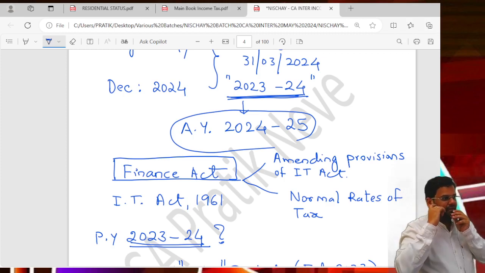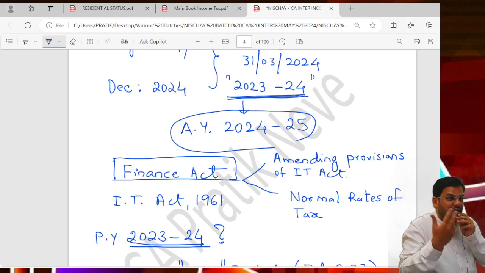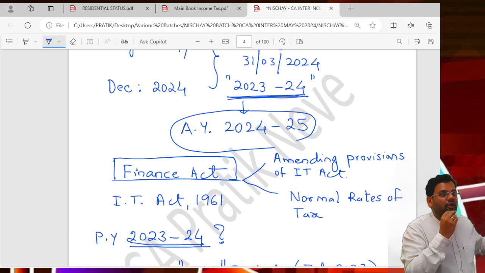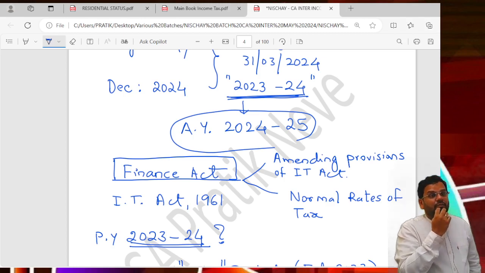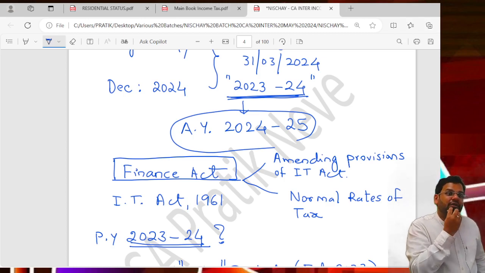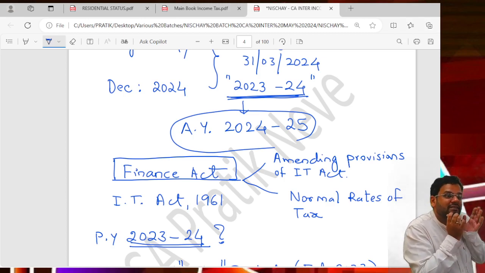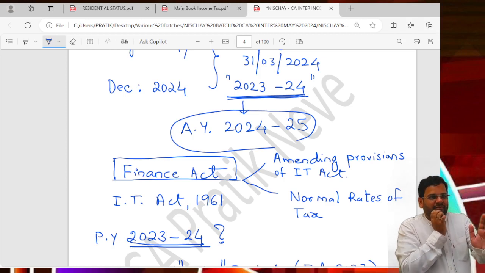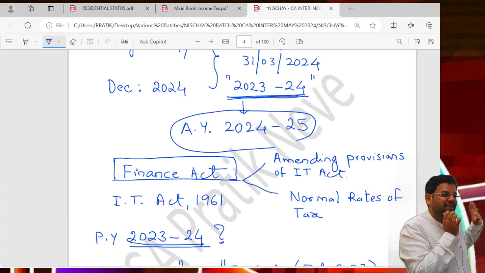Getting it? And there the businessmen will automatically go, for example, startup culture. If startup culture has to be promoted, then we will give a lot of deduction benefits to startups. That's it. Automatically startups will increase. If the government wants more and more people to do business in a structured way of a company, then the rate of income tax for companies will be kept less. So in which direction our economy has to go, that particular point can be driven by income tax.